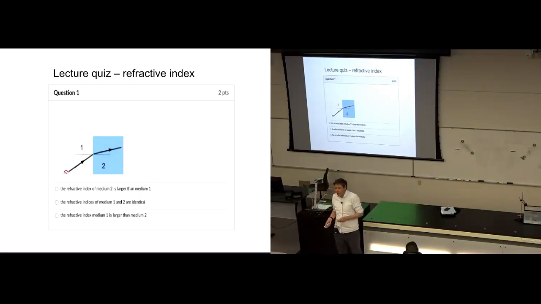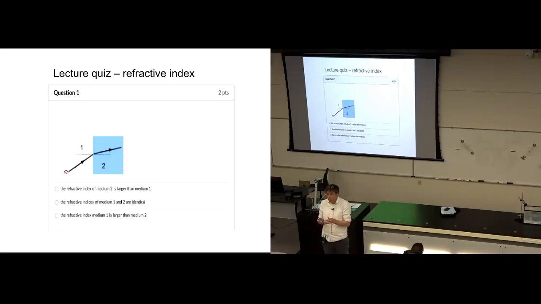Okay, I'm going to move on. Can we determine which material has the larger or smaller refractive index? In the words of Bob the Builder, yes, we can. The light ray we see is bent towards the normal. The incident angle is bigger, and the refracted angle is smaller.